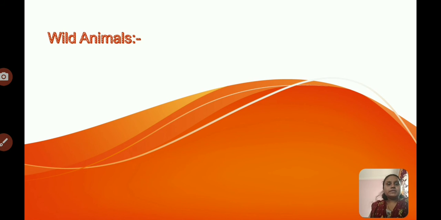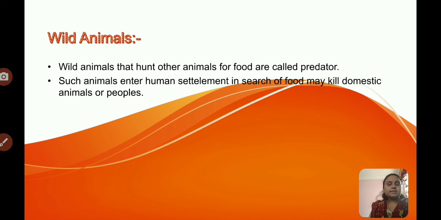The next point is wild animals. Do you know wild animals? Wild animals that hunt other animals for food are called predators. Such animals enter human settlements in search of food and may kill domestic animals or people. So, which are the wild animals?